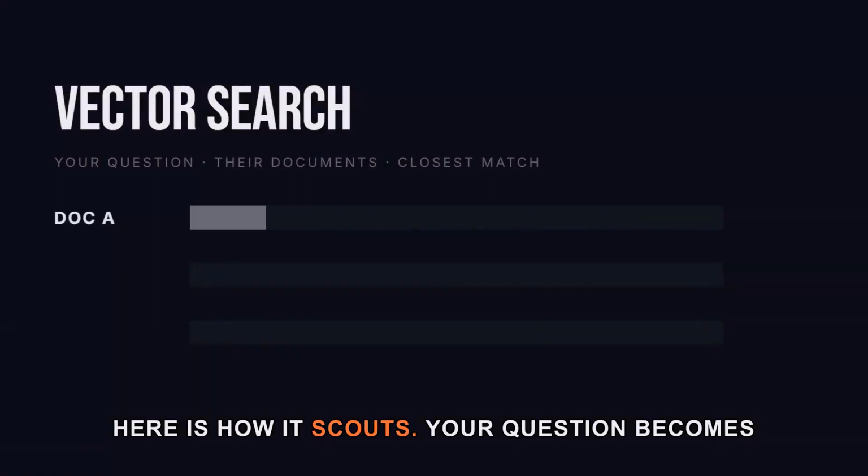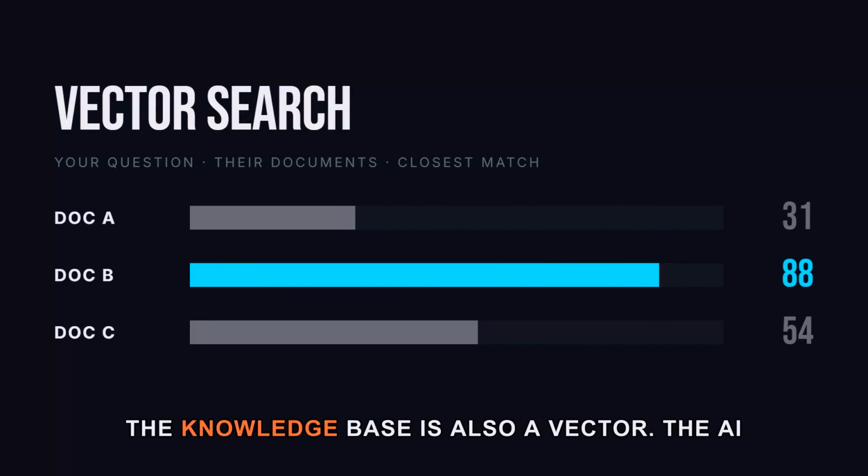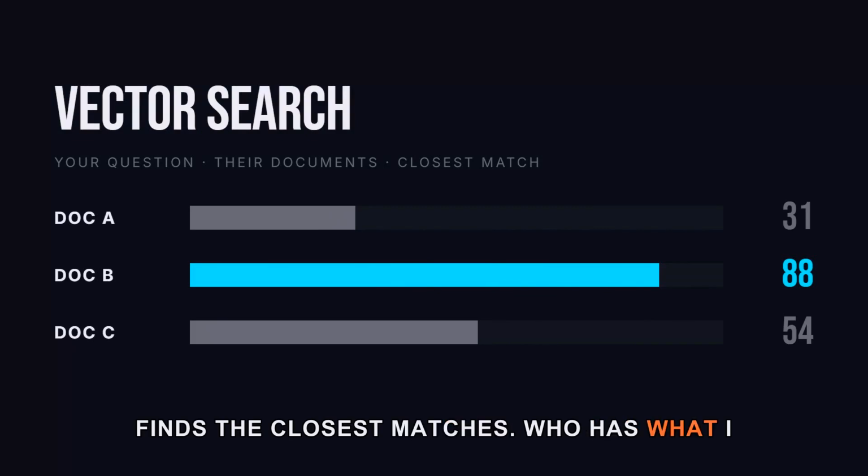Here is how it scouts. Your question becomes a vector, a list of numbers. Every document in the knowledge base is also a vector. The AI finds the closest matches. Who has what I need?